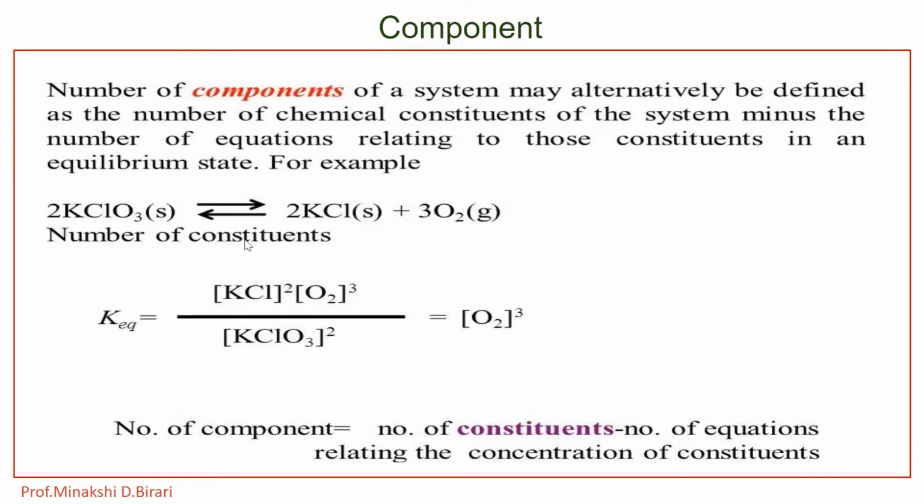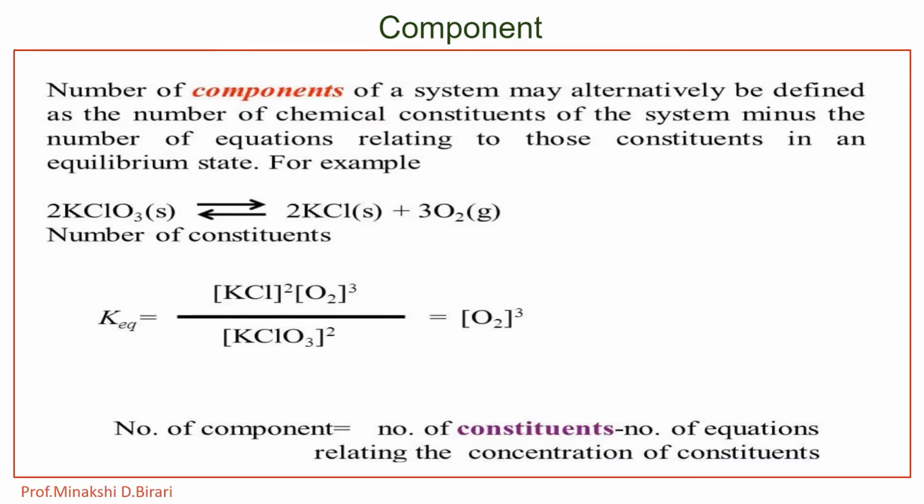Here the number of constituents can be worked out from the equilibrium constant. K is equal to concentration of KCl squared times concentration of oxygen raised to 3, divided by KClO3 raised to 2, which is equal to concentration of oxygen raised to 3. Here the number of components is equal to the number of constituents minus the number of equations relating the concentration of constituents.